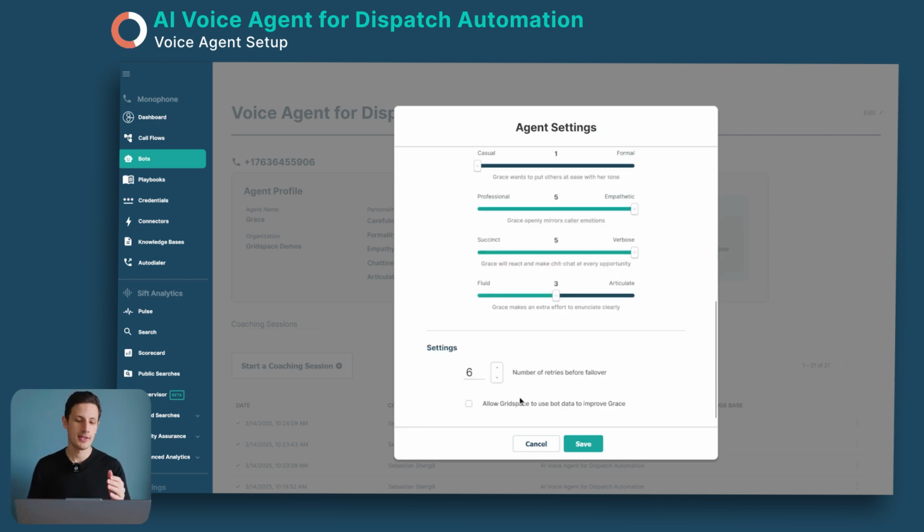And at the bottom here, you can set the number of failovers. This is basically a number which then sets how many tries she will get. So maybe sometimes she can't pick up on what the caller says. And if she can't pick that up, let's say 2 times, in emergency situations it needs to move fast. Then, okay, sorry, I couldn't help you. It will then transfer over to an agent immediately after 2 tries of her trying to pick up on what the caller is trying to convey.